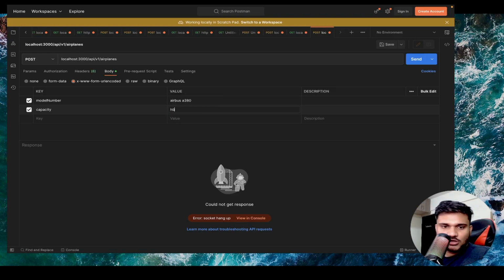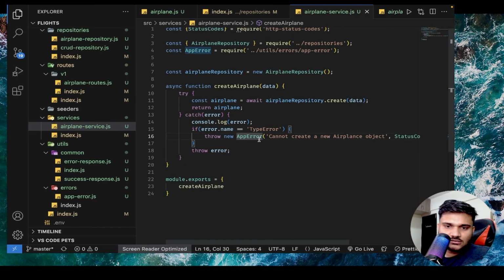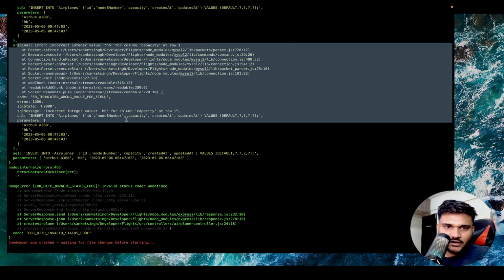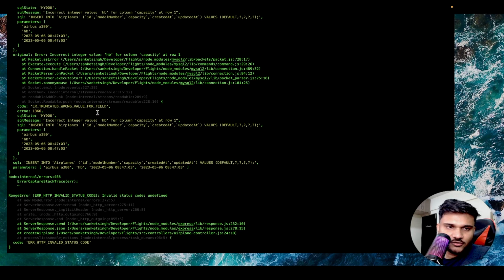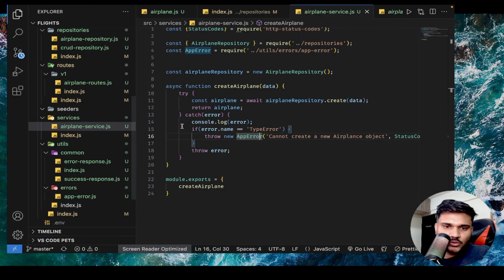Even if you send a small string, for example, let's say HB, let's restart. You can see you'll get a similar kind of use case here, an incorrect integer value, right? Incorrect integer value. Again, you will get the Sequelize database error. Now let's do one thing.